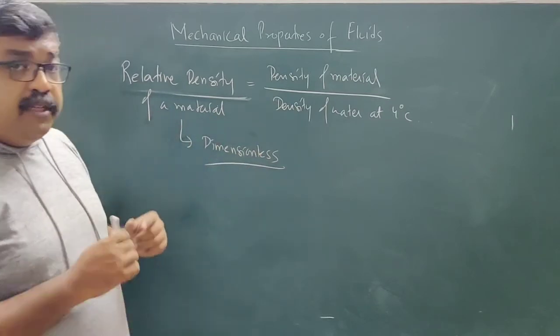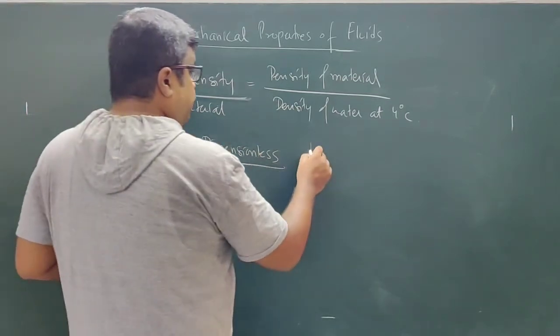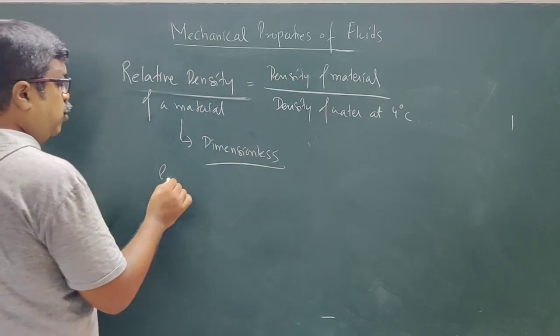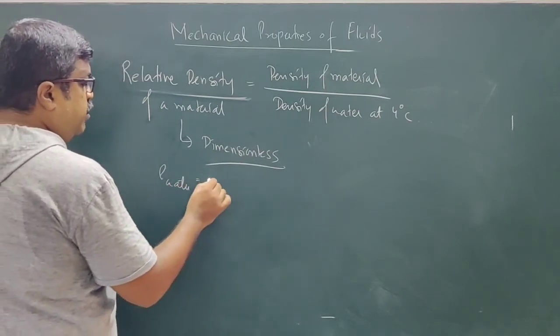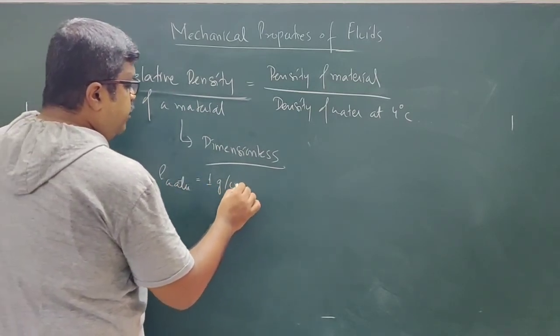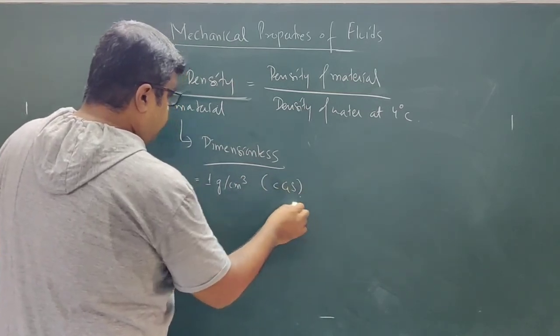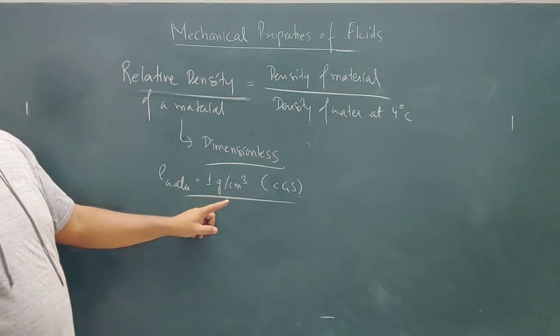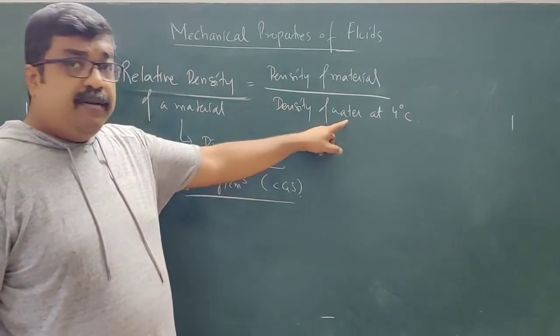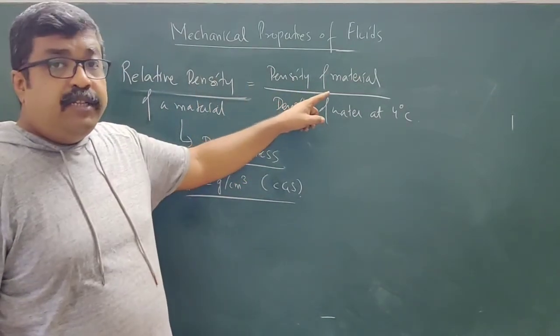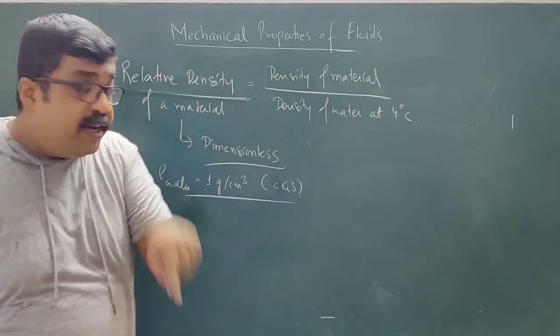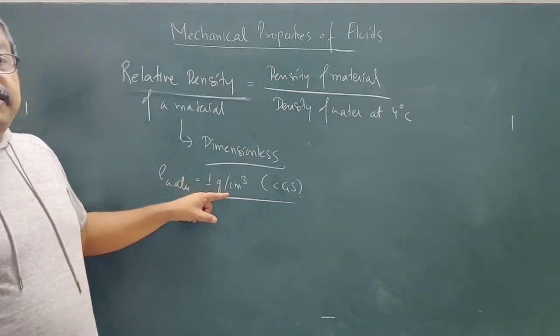Another thing is, the density of water is equal to 1 gram per centimeter cube. That is in the CGS system. So if this is 1, the relative density will be equal to the density of the material, provided you are using the CGS system.